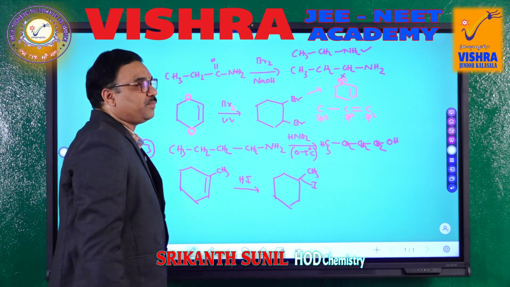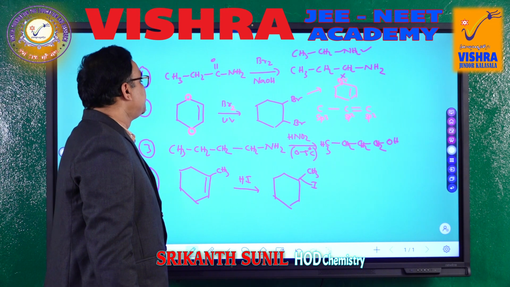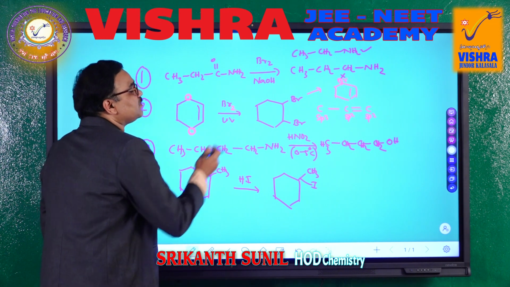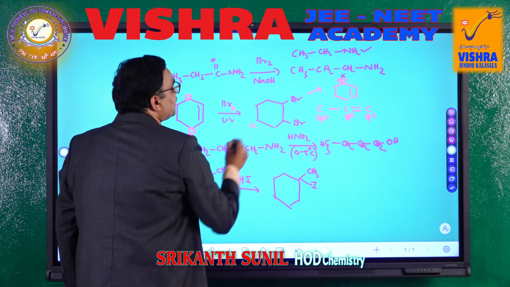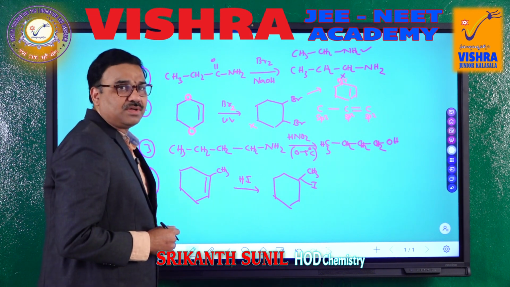We are going to get bromine in the allyl position, so either this carbon or this carbon. So, this option is not correct. The first one and second one are also wrong options.